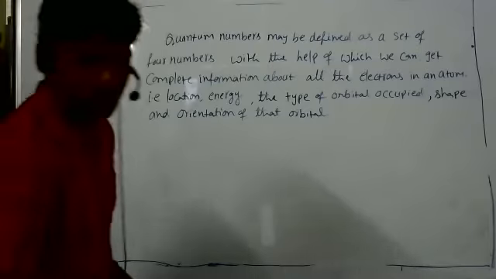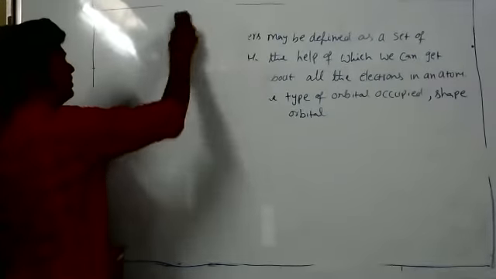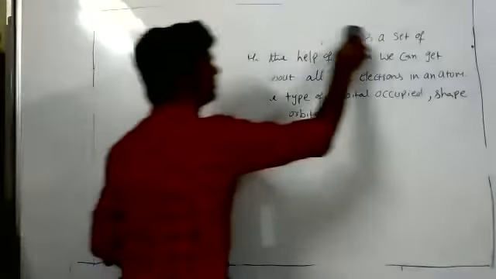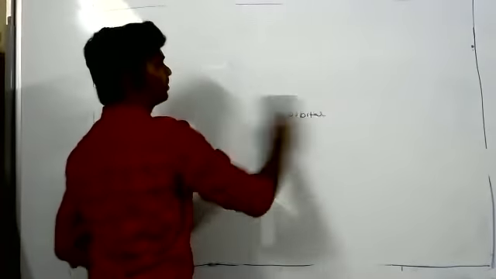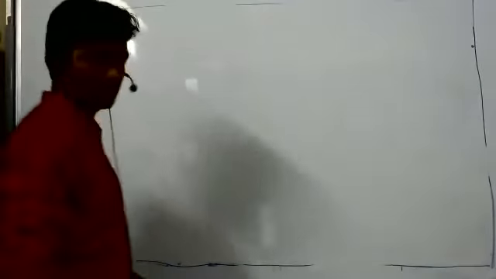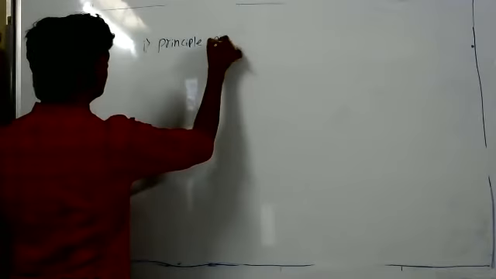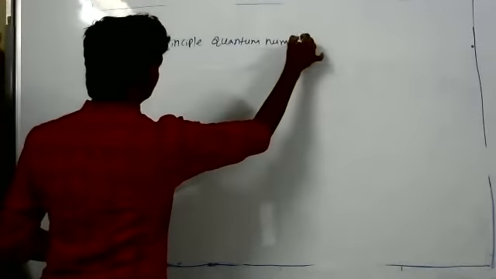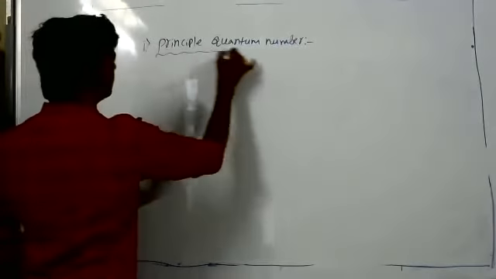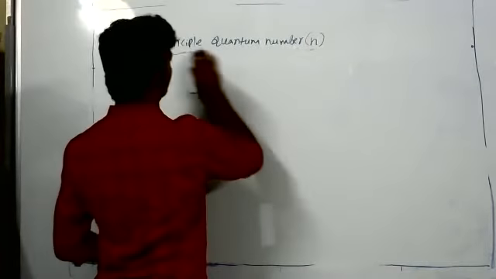Next, listen about quantum numbers. First quantum number, principal quantum number. In brackets, it is small n because it is denoted with small n.